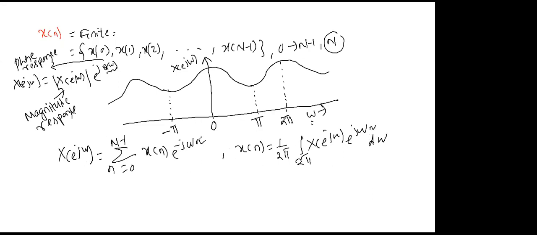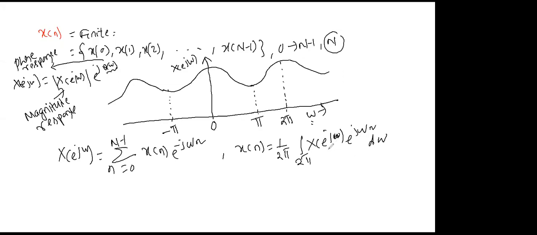Even though it is finite in length, you are still using this omega, meaning infinite sample values. This is the biggest disadvantage. You want finite processing, and to process a finite thing, you require infinite storage.